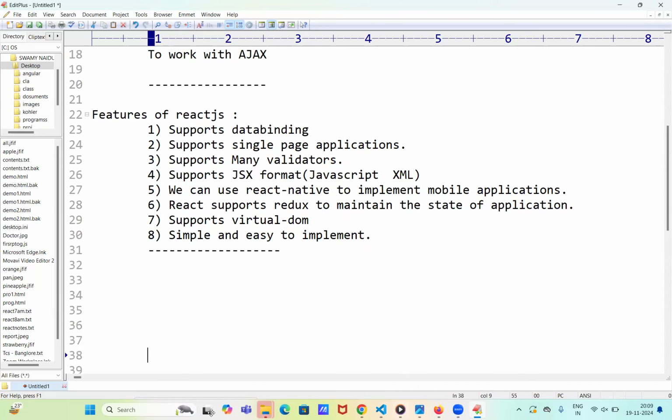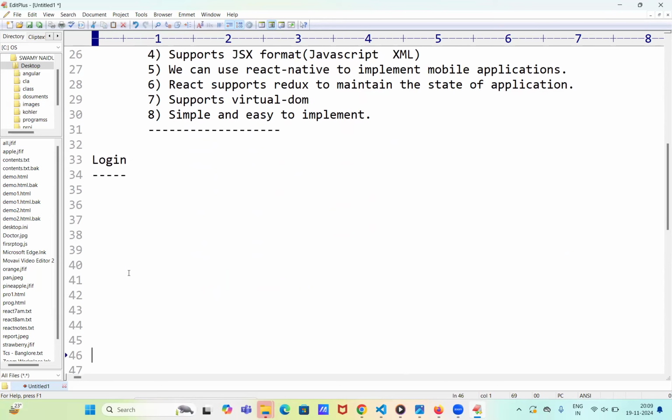Now I will tell you one use case, and then you will get more clarity. For example, the login concept. Say you are working on the login implementation. In this login concept, what are the things we have? First, we need to design the login page. Second, implement client side validations, meaning checking whether text boxes are empty or not. These types of validations we implement.